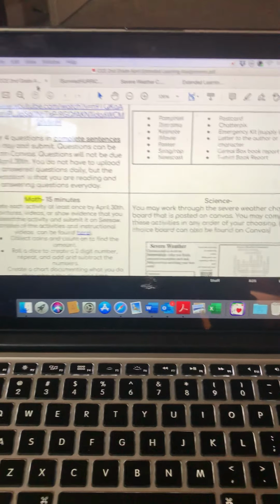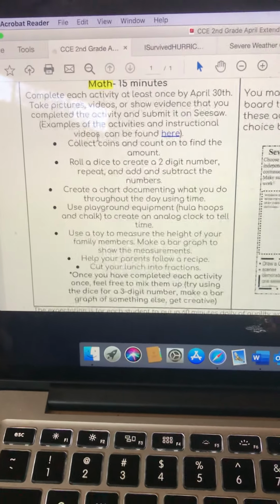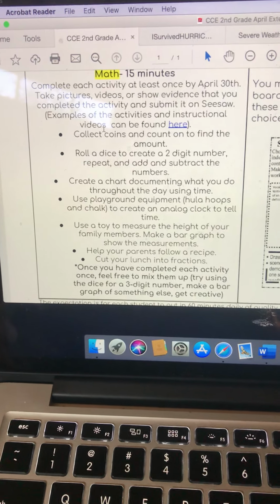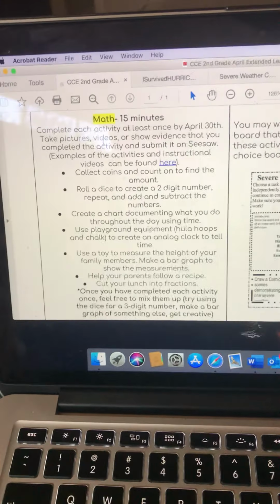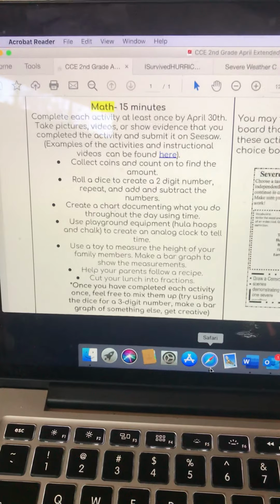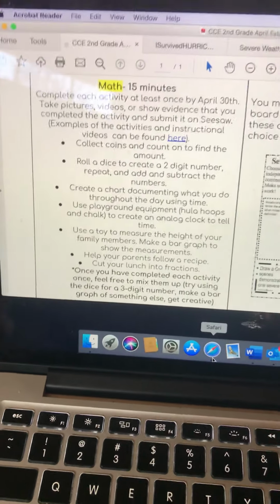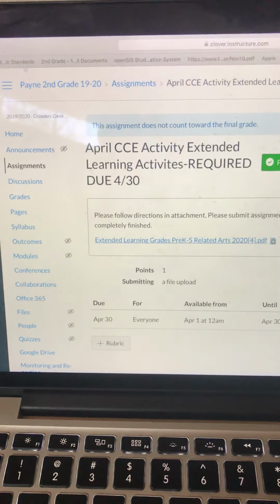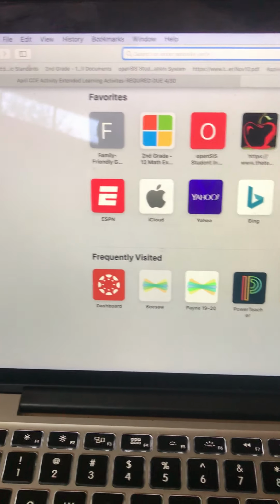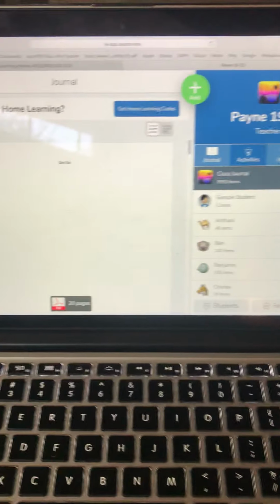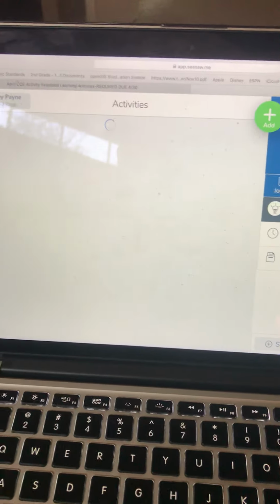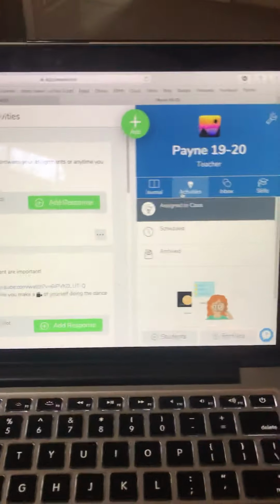One thing I do want to go back to is this math for 15 minutes. And this is where you have your choices, and I've asked you to submit them to Seesaw. This is the only thing that you should be submitting to Seesaw. And I've already made assignments for this. So when you go into Seesaw, you shouldn't have to be taking pictures of anything or anything like that. You go to your activities.